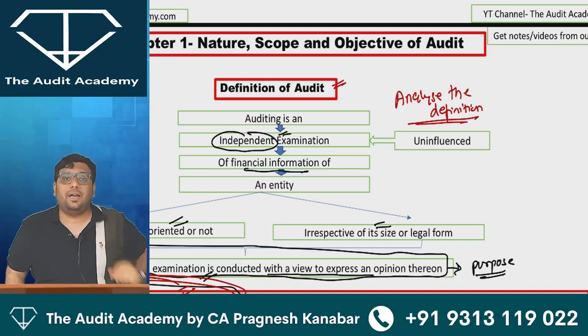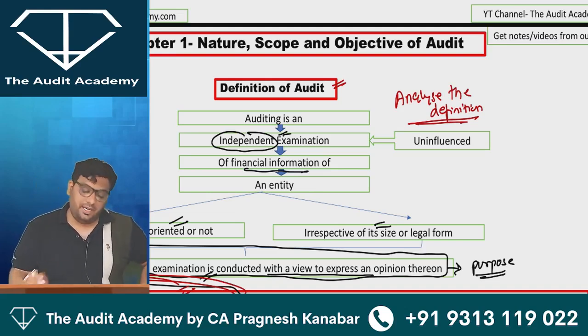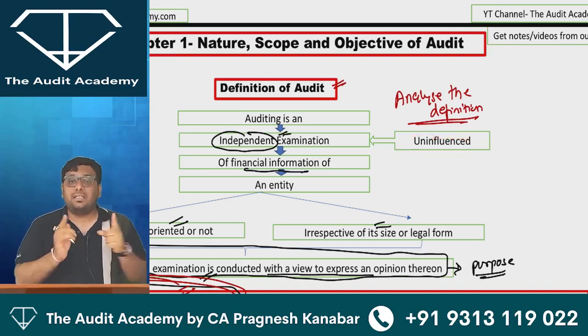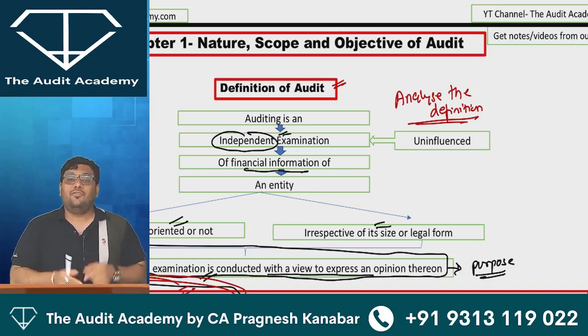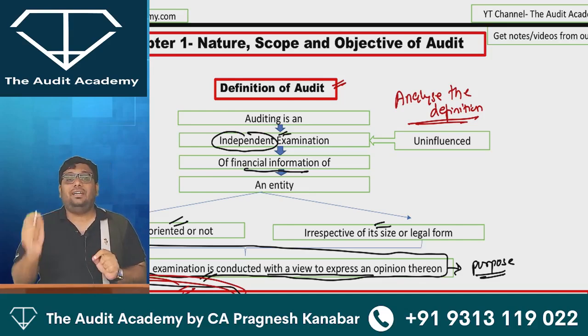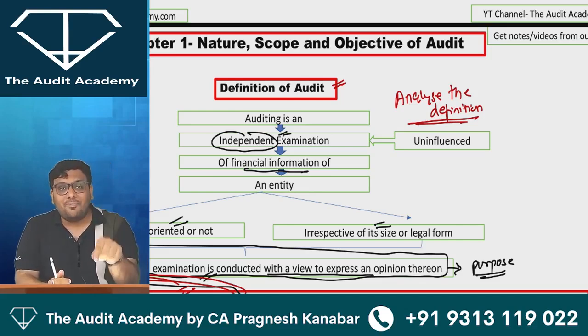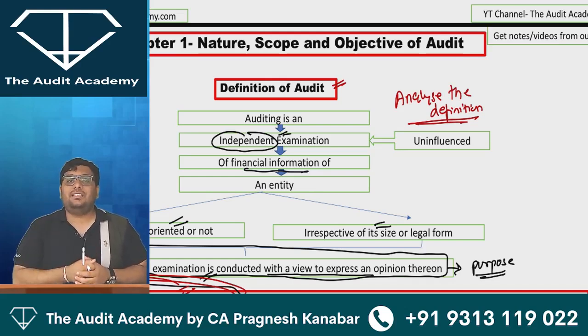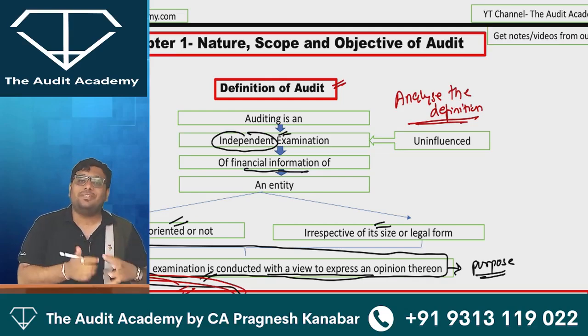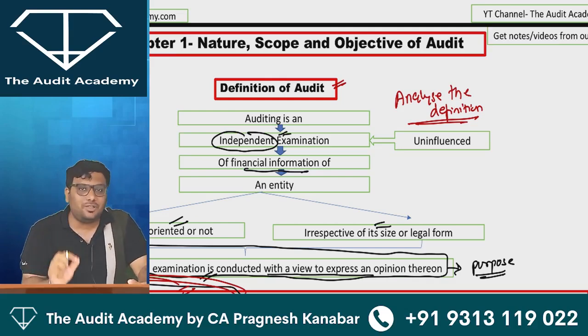For example, auditing is an independent examination. What is the meaning of the word independent? Uninfluenced. The person conducting audit should not get influenced by the client. For example, if a practicing CA is holding shares in the company, then he cannot audit such company. You have studied in company law. If a practicing CA has taken a loan from the company, then he should not audit. So such kind of 2-3 lines you are supposed to write.